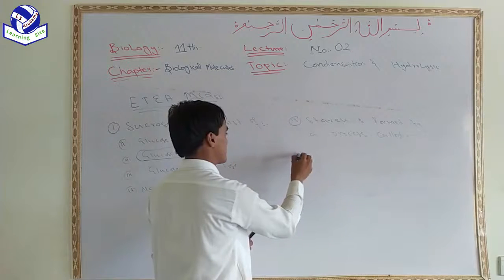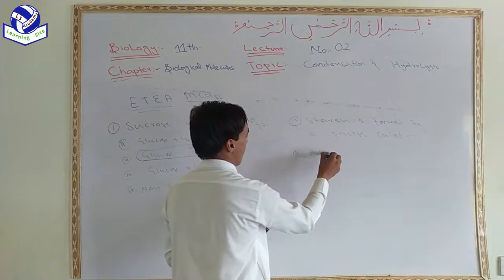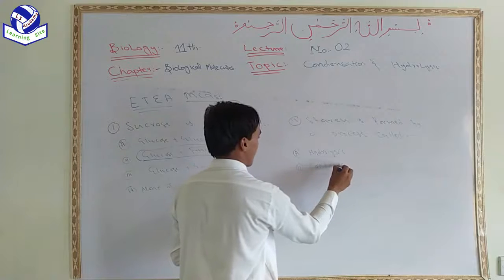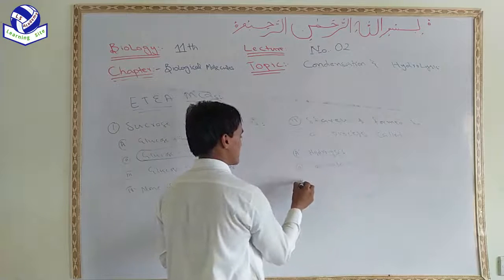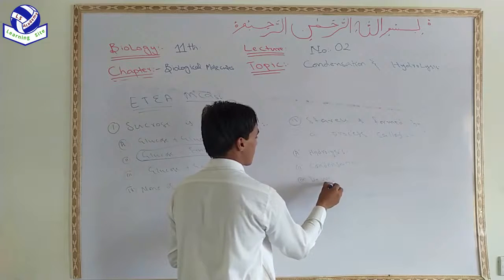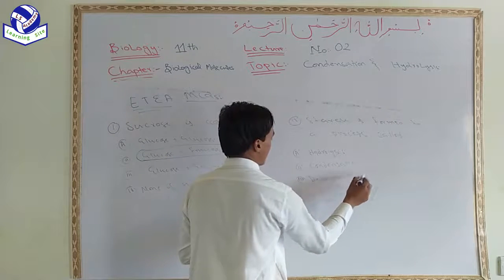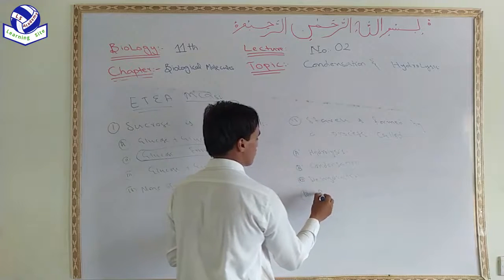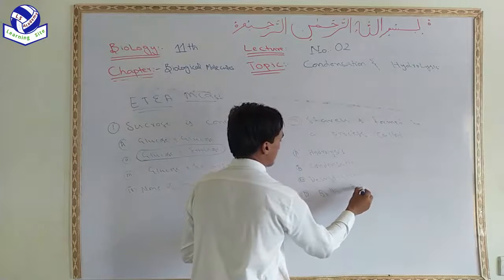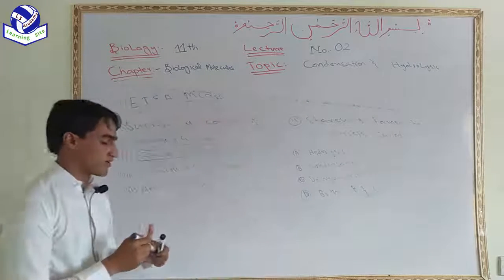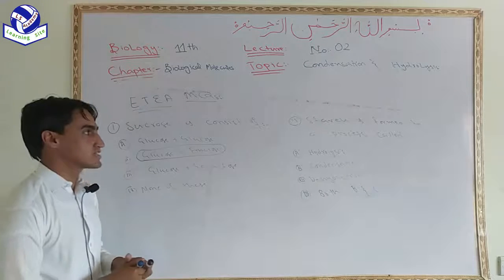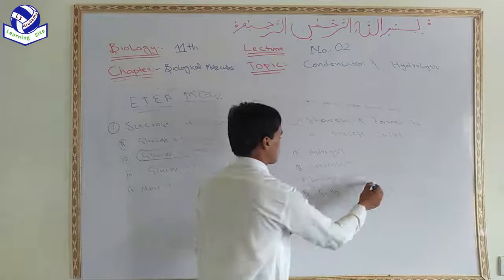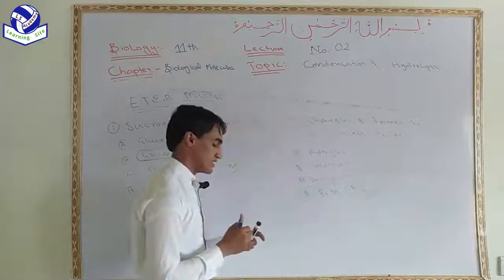The first option is hydrolysis, the second one is condensation, the third one is dehydration, and the fourth one is both B and C. So the correct option is option D, because starch is formed by a process called condensation or dehydration. So option D is the correct one.